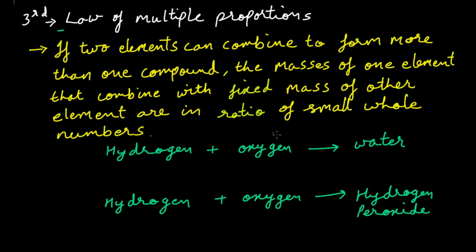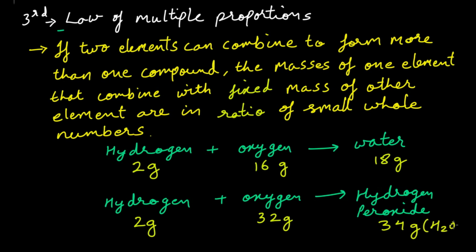Now look at the statement. If two elements can combine to form more than one compound, our two elements are hydrogen and oxygen. They both are combining to form more than one compound, that is water and hydrogen peroxide. Now, the masses of one element that combine with the fixed mass. Let's give the mass. 2 gram hydrogen will react with 16 gram oxygen to give 18 gram water. And the next one, 2 gram hydrogen will react with 32 gram of oxygen to give 34 gram of hydrogen peroxide, H2O2, and H2O.